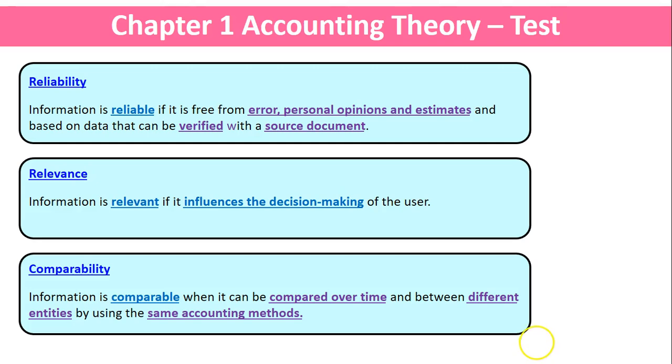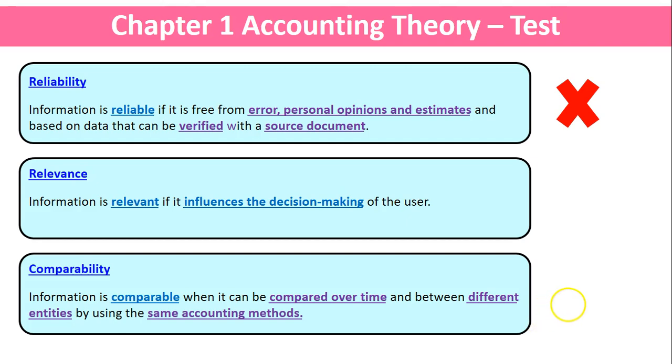So let's look at the first one, which is reliability. He has breached that by making these guesses. He's going to make some guesses of some items because all his documents are gone, so he can't verify anything with the source document. And these are going to be based on his personal opinion, so that has been breached.